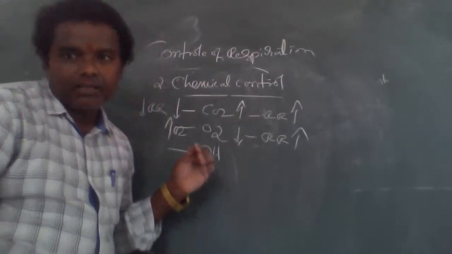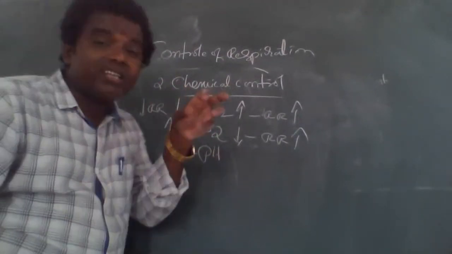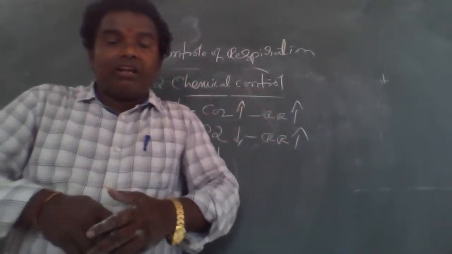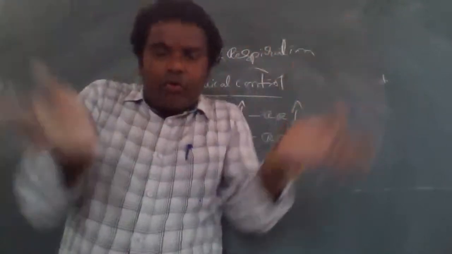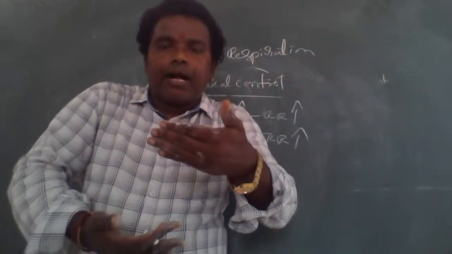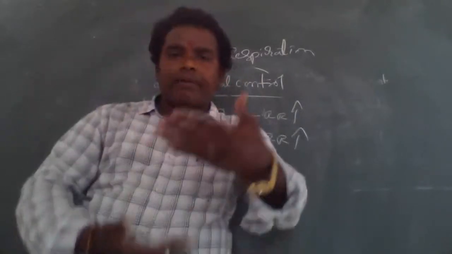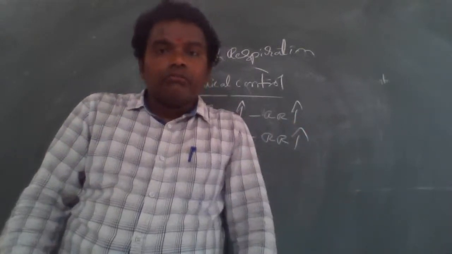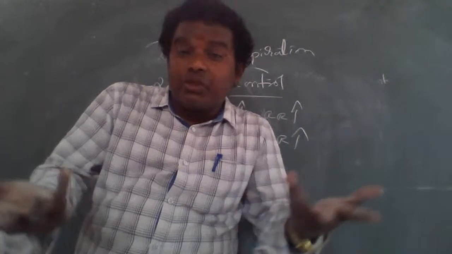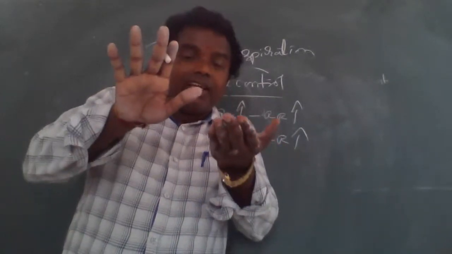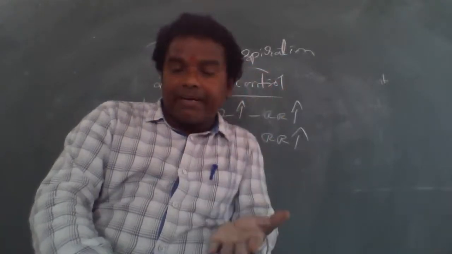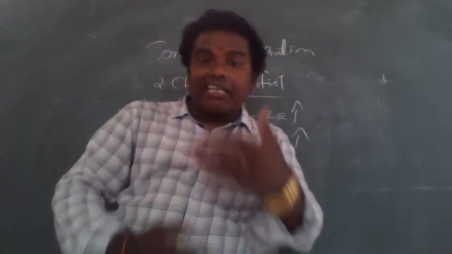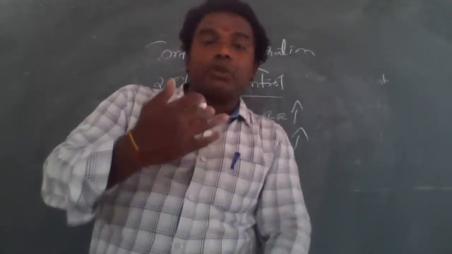Okay, so this is a chemical controlling mechanism. Remembering one thing, ma'am: for example, in your room, in a closed chamber, carbon dioxide level is increased. What happened? There is no oxygen. That's why you feel like that, because there is no oxygen. That means oxygen concentration is lower, carbon dioxide is higher. In that condition, the respiratory rate is also increased.